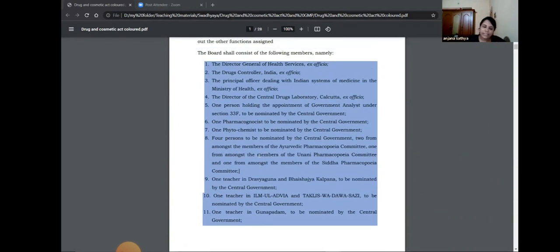So this is the basic structure of the DTAB, the Drug Technical Advisory Board. One director, then a person from the ministry, the director of the Central Drug Laboratory, a government analyst, a pharmacognosist, and a phytochemist.